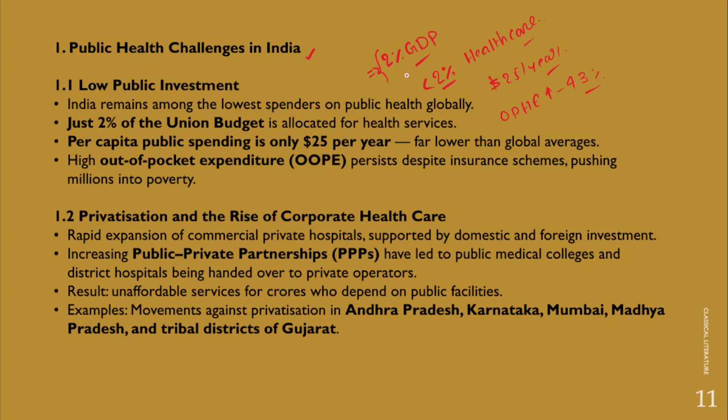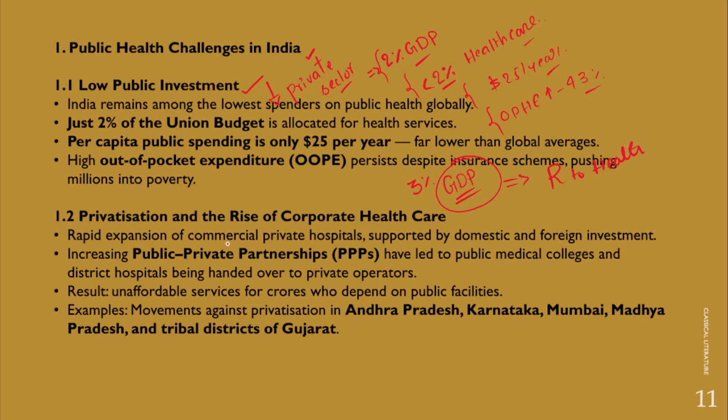Now, all these facts indicate the poor state of India's healthcare, right? So therefore, there is a need to increase public investment in the healthcare sector. However, with the rise of commercialization, or with the rise of the private sector in India's healthcare, the problem is that healthcare is becoming less affordable and less accessible for the people. Now, this is the time that the government should make large-scale investments, and the government must spend at least 3% of its GDP on the healthcare sector to achieve the objective of right to healthcare in true spirit.